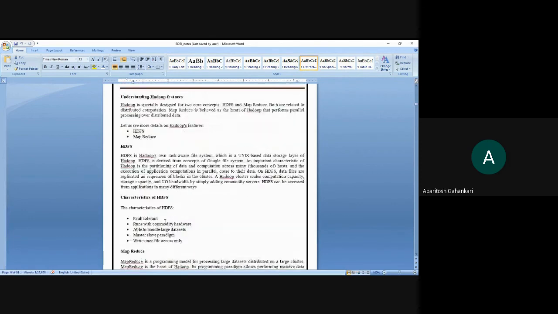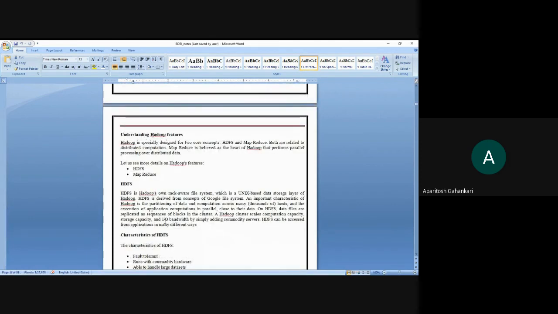I hope you understand these two components and these two important features of Hadoop. Is there anything that you don't understand? Just let me know.